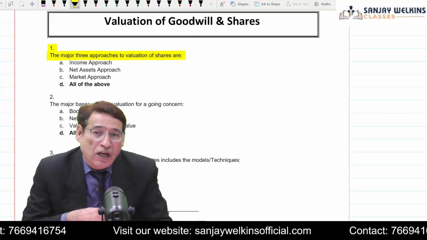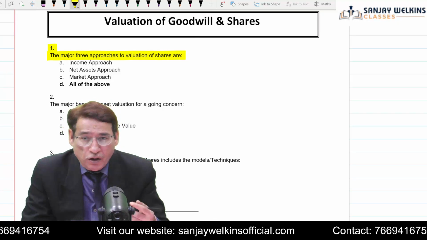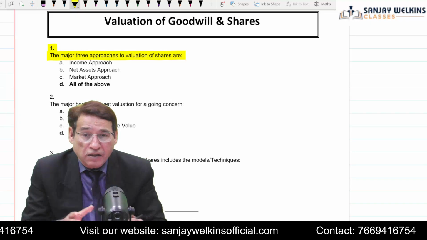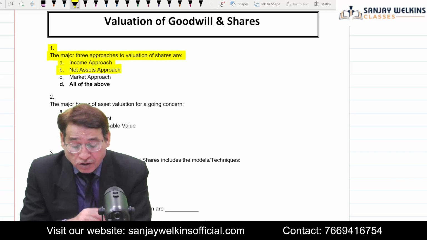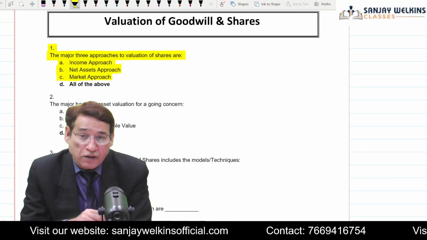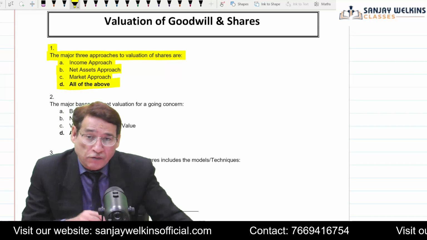Although generally we have a habit of knowing intrinsic value method, net assets method, etc. But actually in practical life, these are the approaches: income approach, net asset approach, market approach. So your answer will be all of the above.